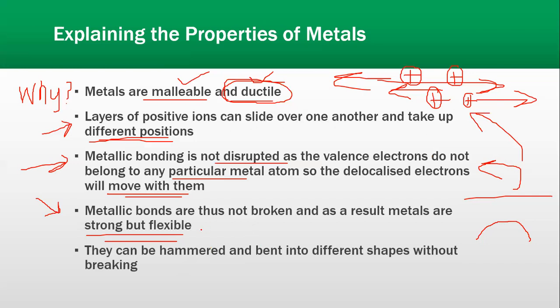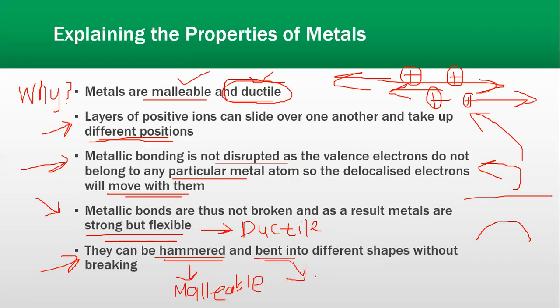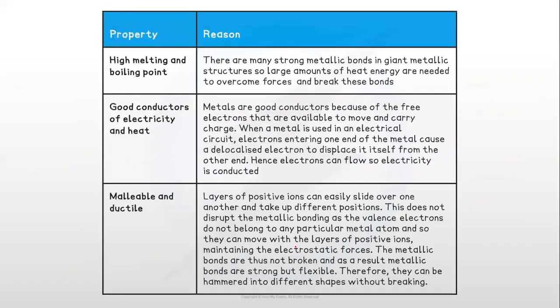Moreover, ये flexibility का मतलब तो हो जाता है ductile. ये जो लिखा होता है metals are strong but they are flexible. This is known as ductile. ये property का नाम है ductile. Moreover, they can be hammered and bent into different shape. Hammered अगर करेंगे तो वो malleable कहलाएंगे. We call that property malleable. और ductile तब होगा when the structure can be bent. Bending का मतलब है ductile. Hammering and pressing into sheets and thin shapes वो आपको malleable property आ जाएगी.